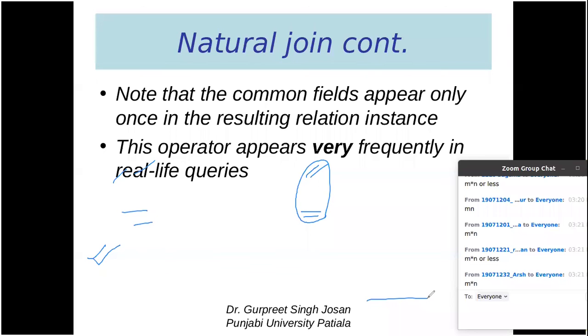We note that the common field appears only once in the resulting table, and this operator appears very frequently in real-life queries. In actual queries, natural join is the most frequently used.